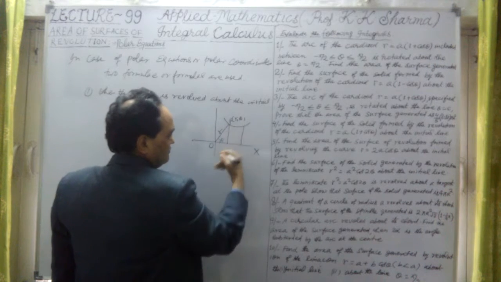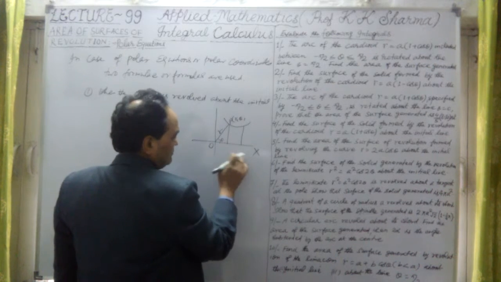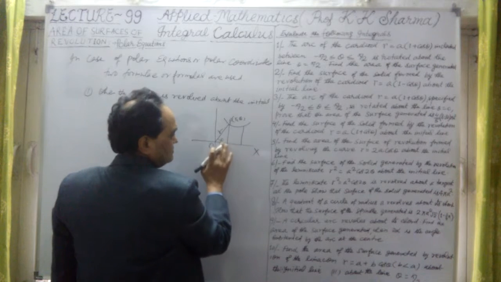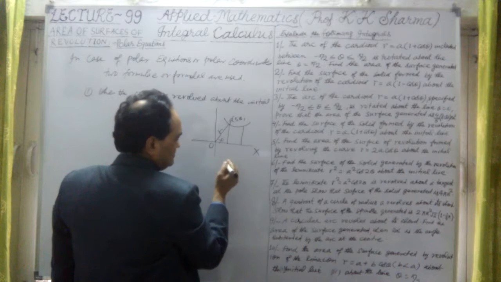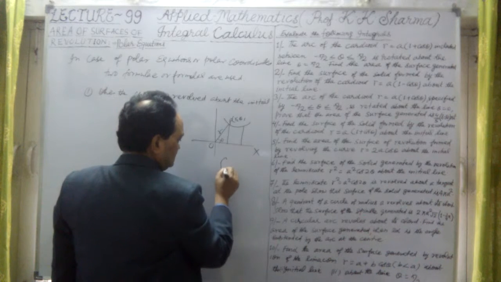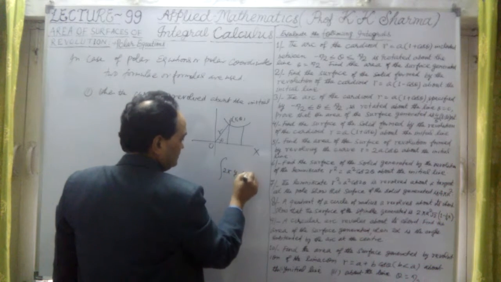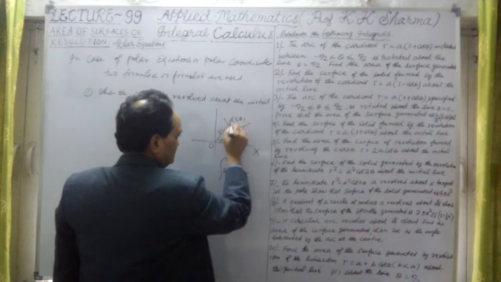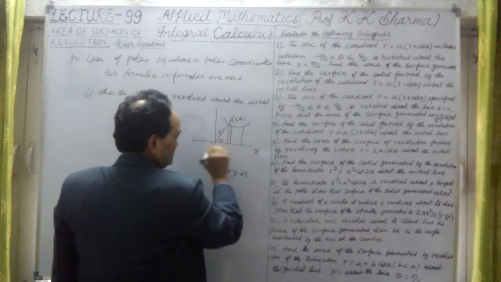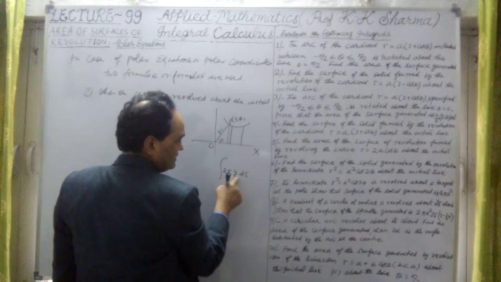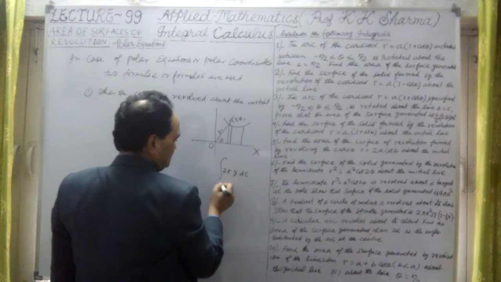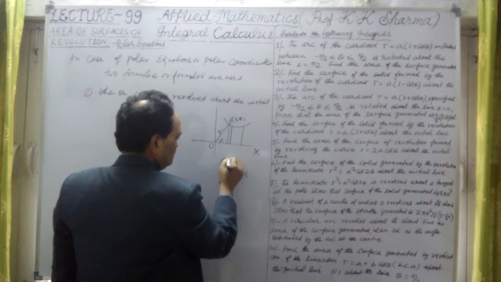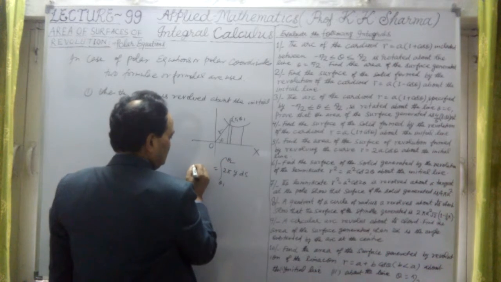If I revolve this curve about this line, between the limits given from point P to Q, the formula used is 2 pi y into ds, because I take this strip, y into ds, with limits theta 1 to theta 2. This is the area of surface.